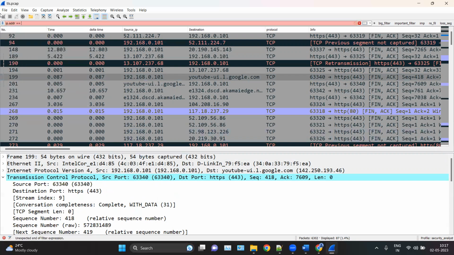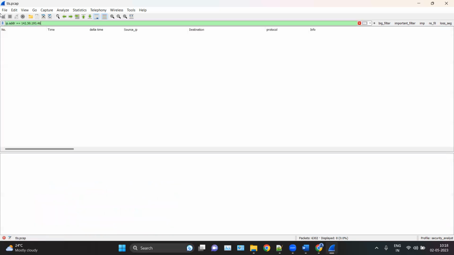IP address equal 142. I think there's a problem while applying the filters.